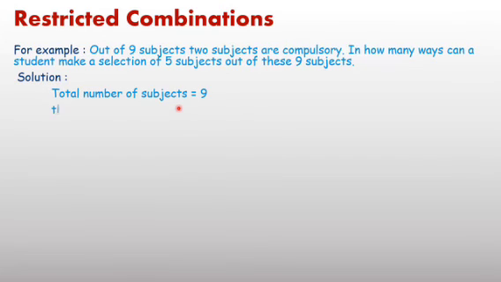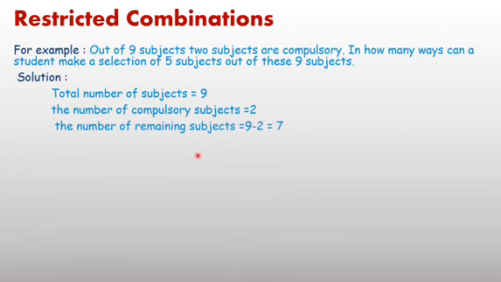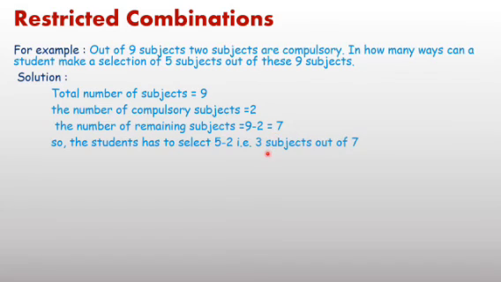Now the solution: number of subjects 9, number of compulsory subjects 2, therefore the number of remaining subjects from which you have to select is 9 minus 2, that is 7. Therefore you have to select 3 subjects out of 7. Hence the required number of selections equals 9 minus 2 C 5 minus 2, or directly we can write 7C3.